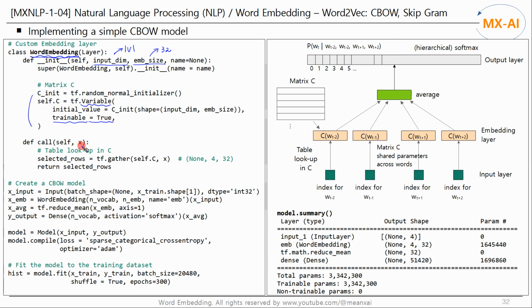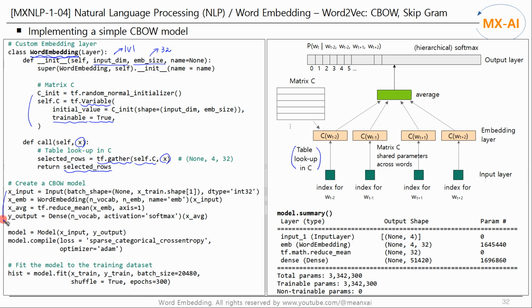The call method receives the indices of the words entered in the input layer. Select the row vectors corresponding to the input indices x in matrix C. This is the table lookup in C process. And then return the selected row vectors.